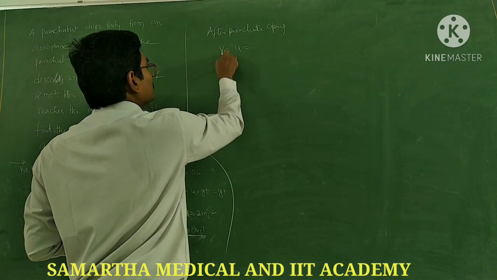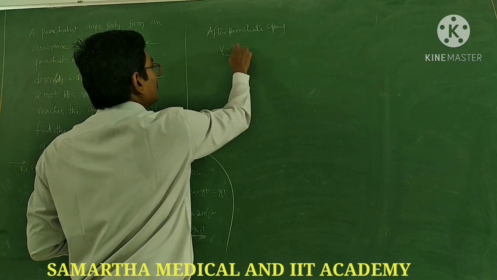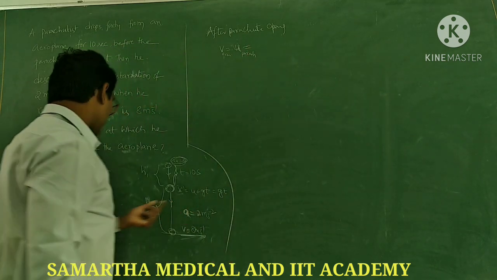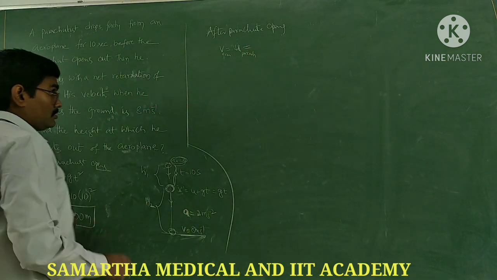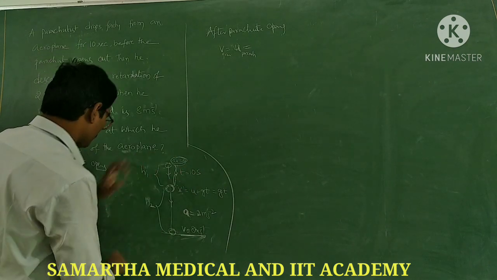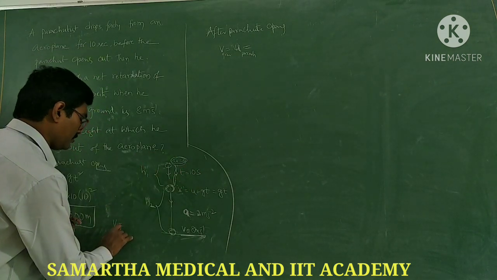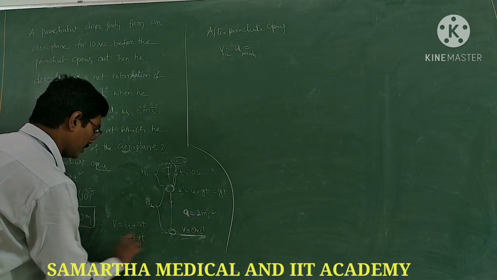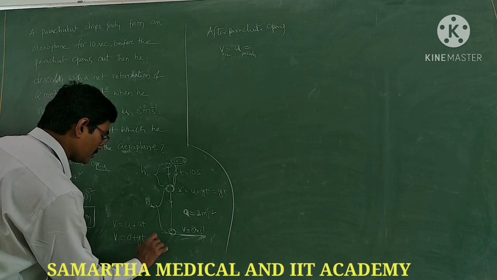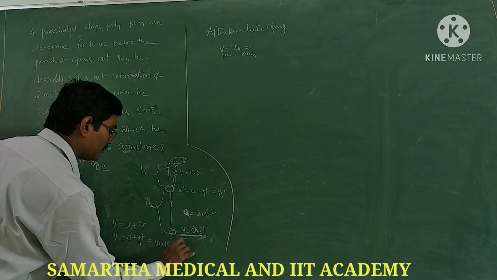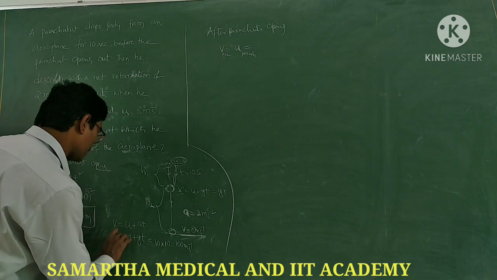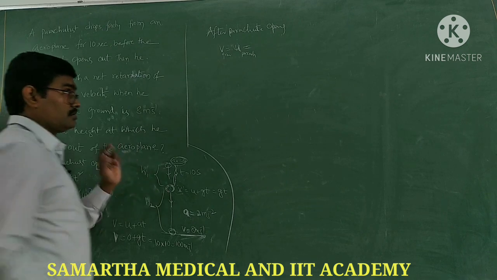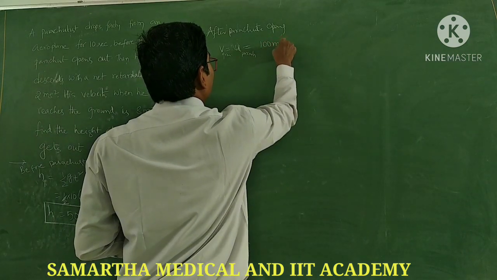That is nothing but the velocity under gravity, the initial velocity of the parachute. v equals u plus at. u is 0 plus g into t, g is 10, so 100 meter per second is the velocity up to when the parachute opens. So u equals 100 meter per second.